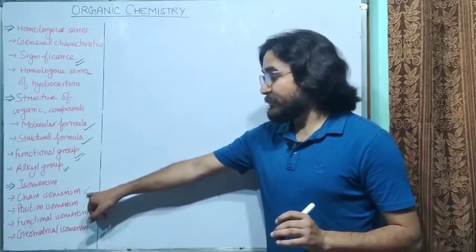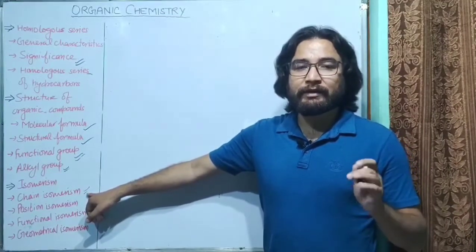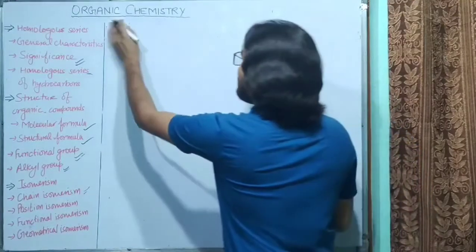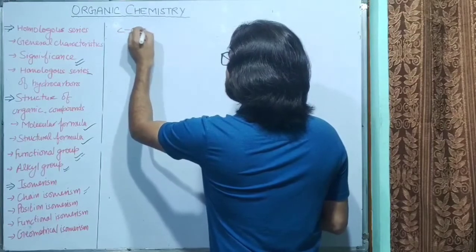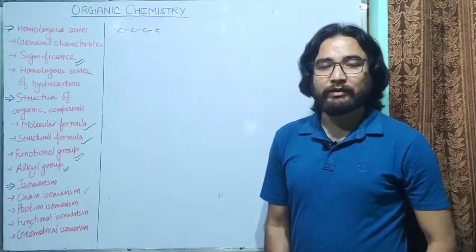Chain isomerism arises due to different arrangements of the carbon chains. For example, take a compound with carbon, carbon, carbon, carbon. There are 4 carbon atoms in butane, right?